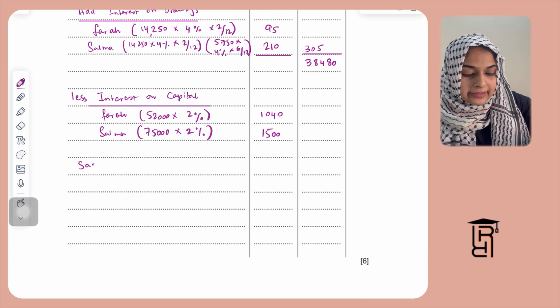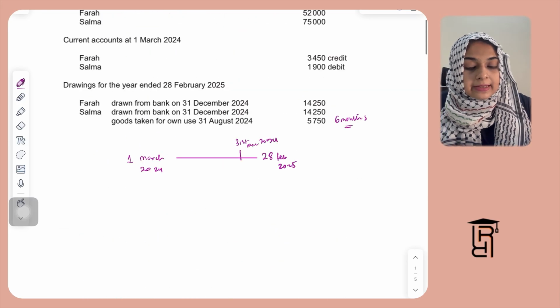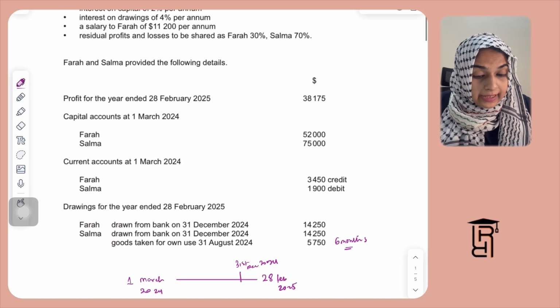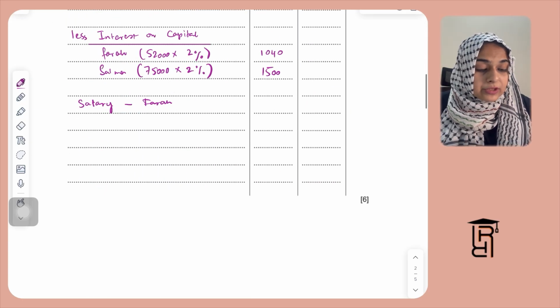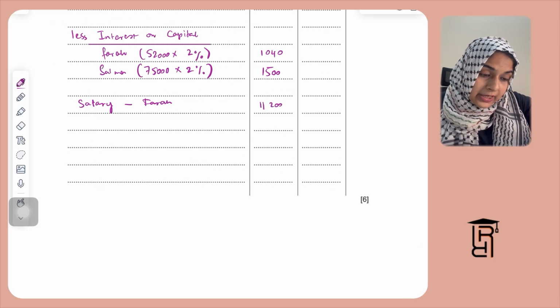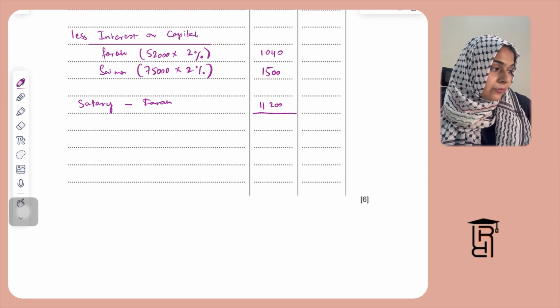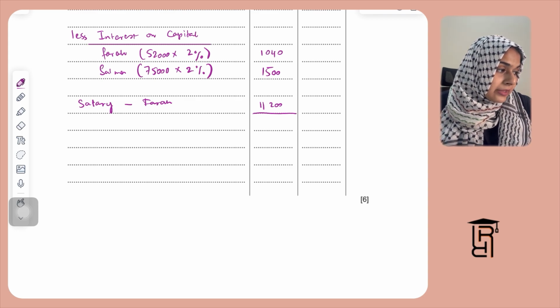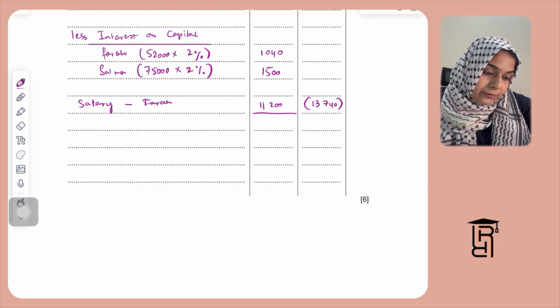Then there is a salary that we are giving to Farah, right? So I'm going to write here salary, dash Farah. Farah is given an annual salary, per annum, of 11,200. So I'm going to write here 11,200. When we add all of these, we need to subtract this from our profit. So this is going to be 13,740. I'm going to write here 13,740.